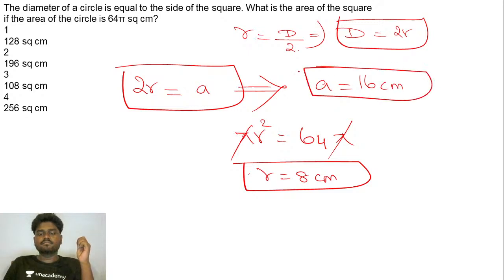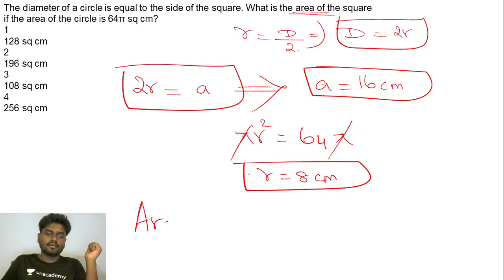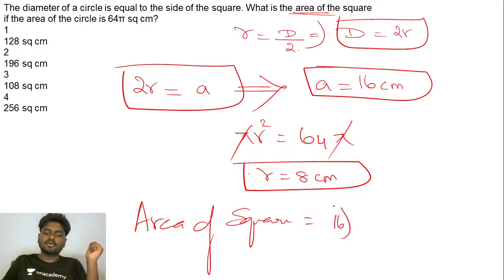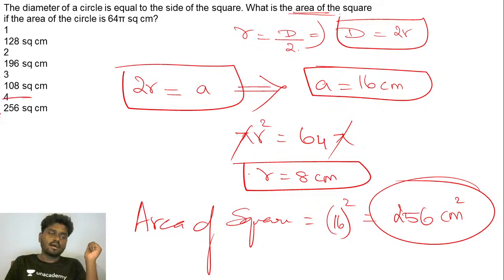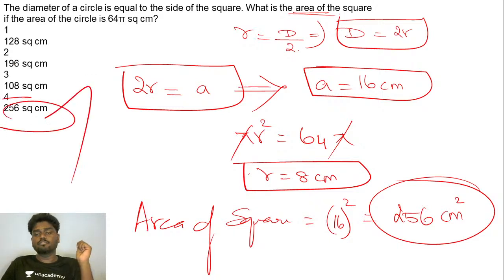16 centimeter, and they are asking you what is the area of the square, right? So the area of the square will be a square, that is 16 the whole square. You will be getting exactly 256 centimeter square. Answer for this question is option 4. The area of the square is 256 centimeter square.